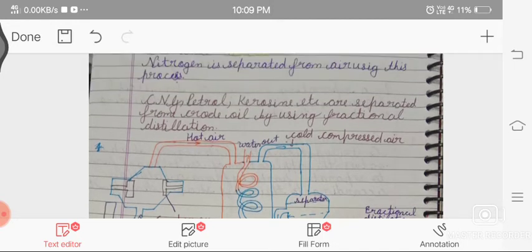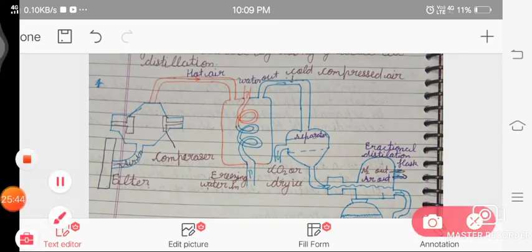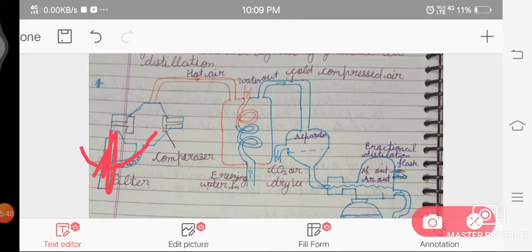This is the filter fitted here. From here, air goes in, and these are the compressors. They compress the air, and now this air becomes hot compressed air, because if we compress anything, the kinetic energy rises, and if the kinetic energy rises, it will be hot.